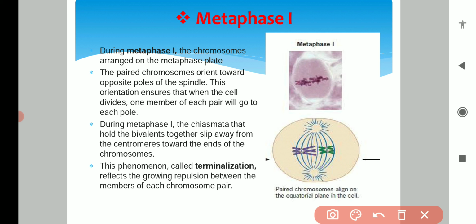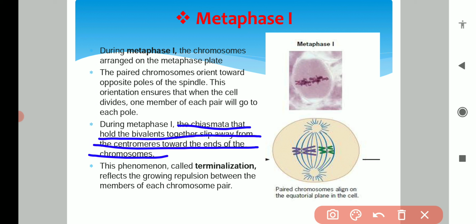You will see that the chromosomes have arranged themselves in pairs. The different chromosome pairs arrange themselves on the metaphase plate, on the middle part of the cell, and one chromosome of the pair will move to one pole and the second chromosome of the pair will move to the second pole, and the same will happen to each and every pair. During metaphase first, the chiasmata that hold the bivalent together slip away from the centromere towards the end of the chromosomes.